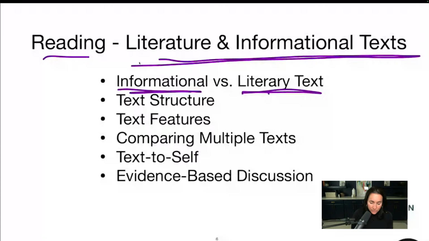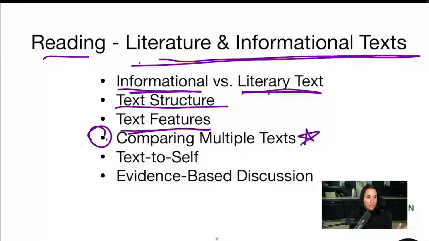And as we do that, we're going to focus on text structure. Is it expository? Is it narrative? Is it argumentative? Text features, headings, graphs, quotes, anything in there that you can see. This is a big one. This has to do with critical thinking, comparing multiple texts, taking two texts, maybe a poem and an informational text. Maybe you're reading about Native American cultures and you have a piece of informational text and then you have a poem and you're comparing those things. That's really awesome to do. High level. And we want to start that at a young age.